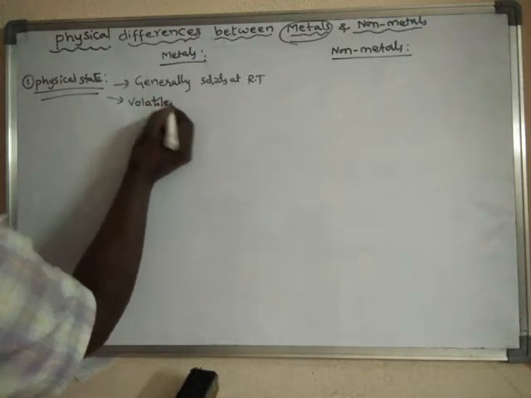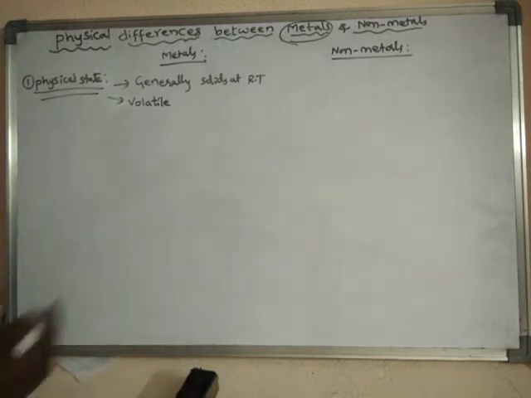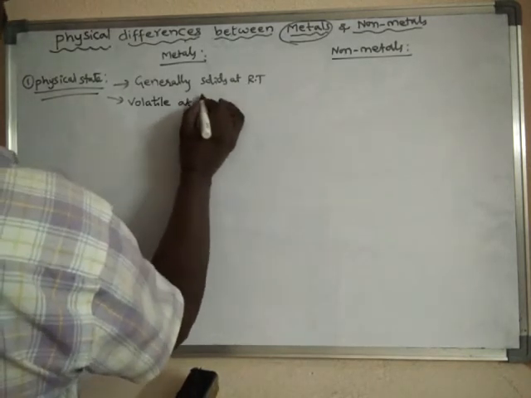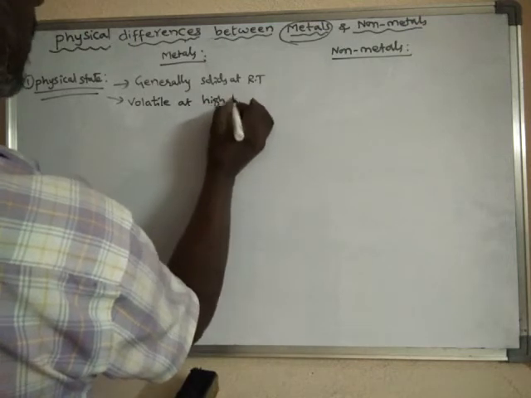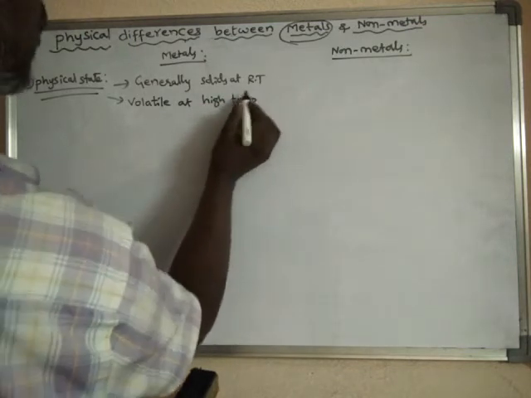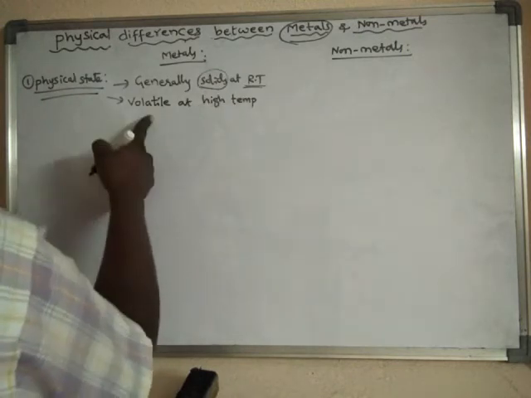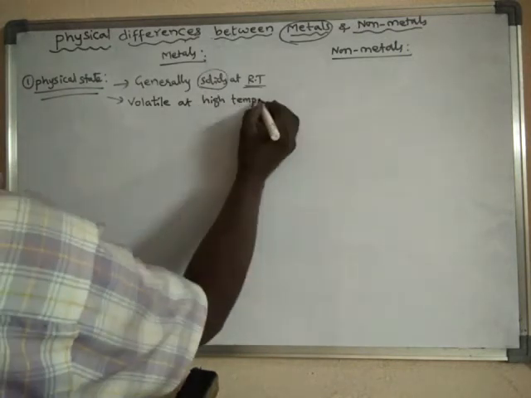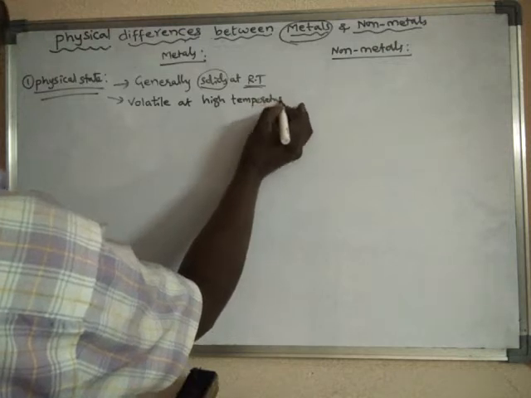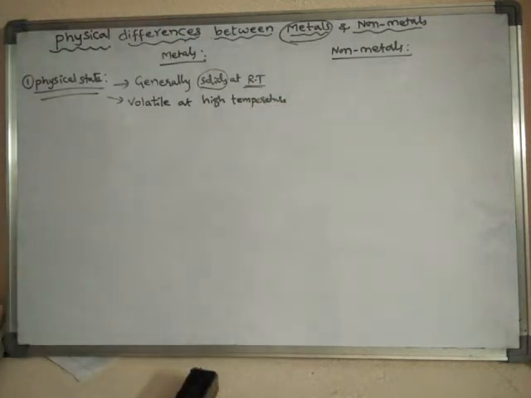That means they convert into vapor. So they volatilize at high temperatures, but at room temperature, they are generally solids.